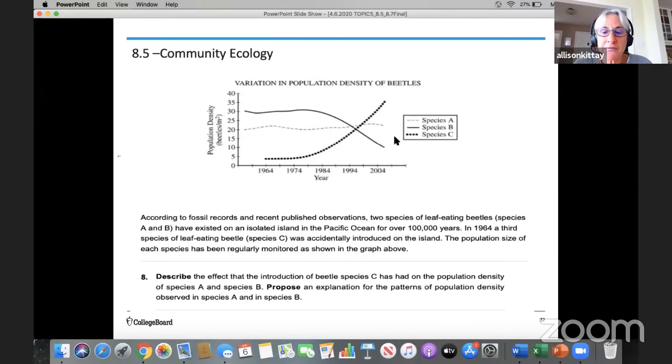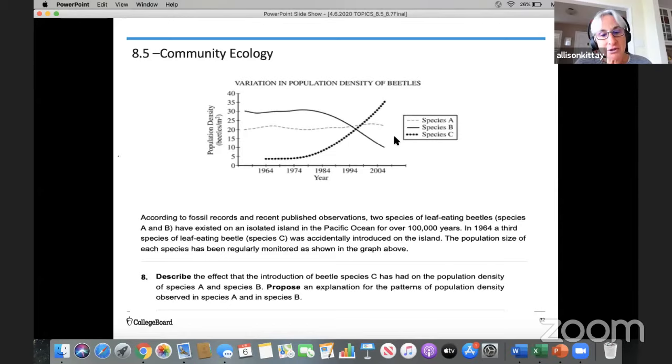In 1964, a third species of leaf-eating beetle, species C, was accidentally introduced on the island. The population size of each species has been regularly monitored as shown in the graph above. So here is your question, and look at your task verbs.